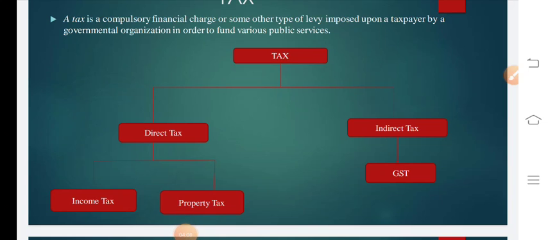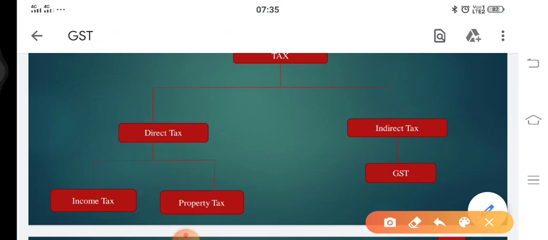But before we move towards GST, always remember direct tax, income tax, or property tax. Since we are talking about business, a business will definitely earn some income, and this income belongs to the businessman, that is the owner.